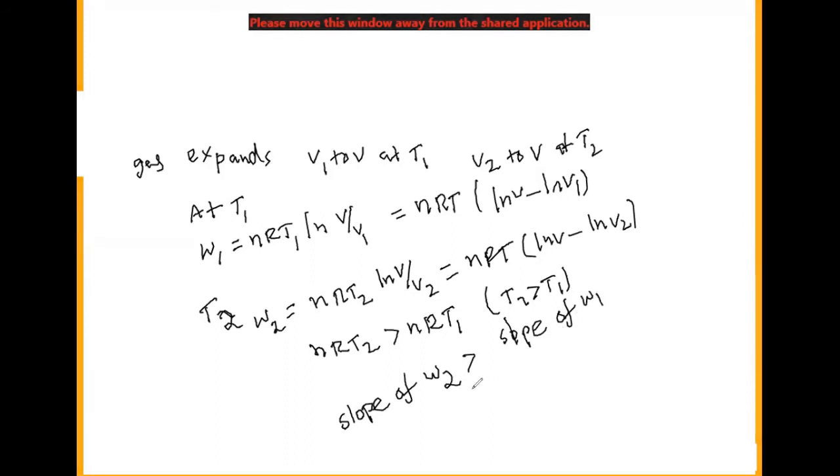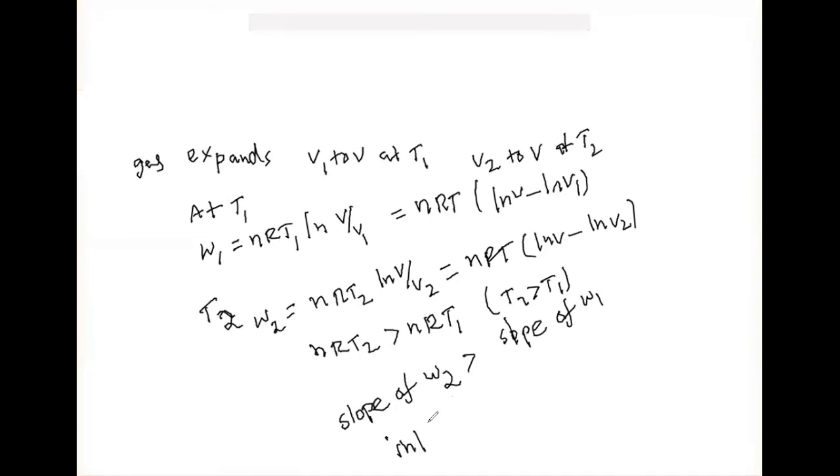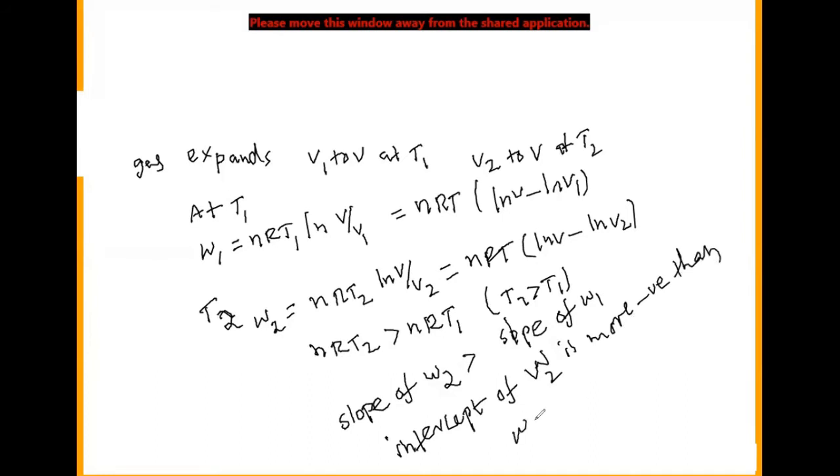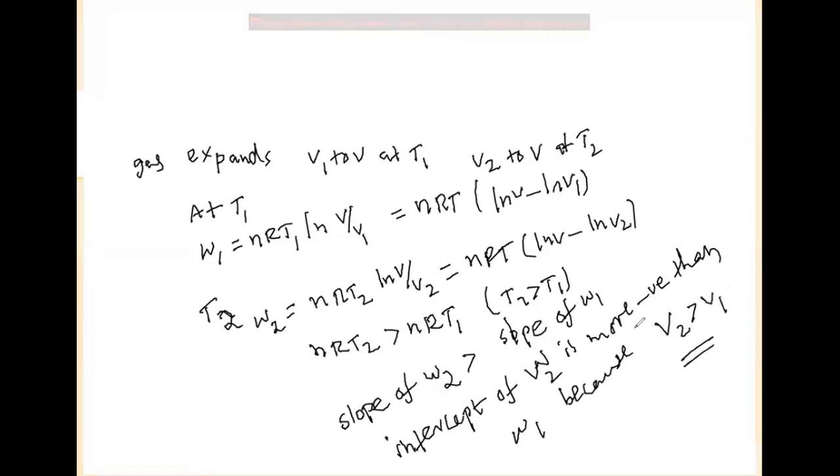Even if you consider the intercept, W2 will be more negative than W1, because V2 will be greater than V1.